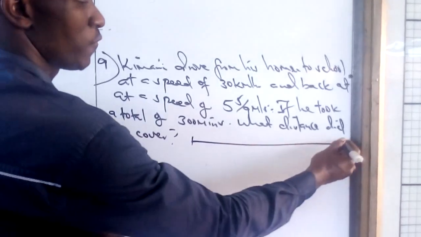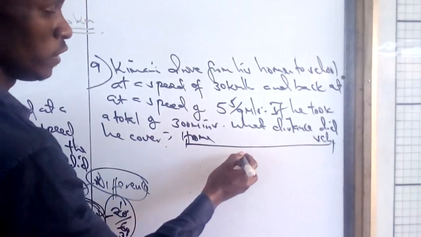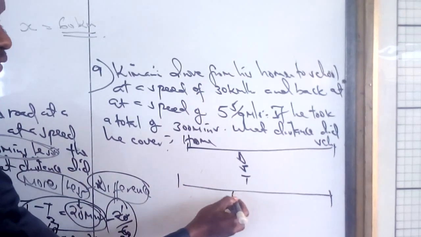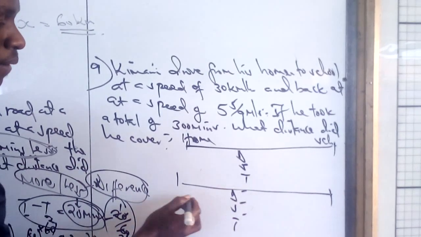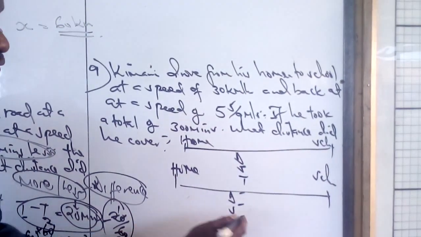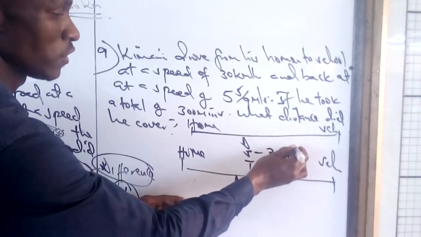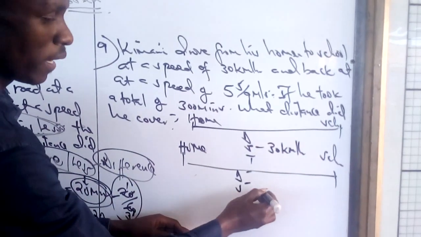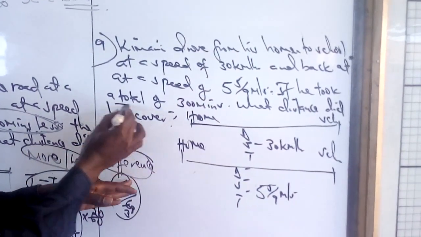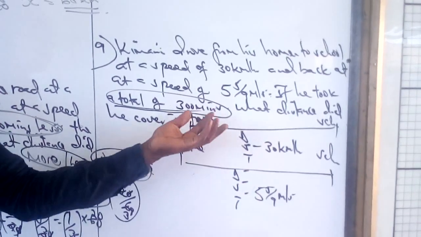So Kimani traveled from home to school. He covered distance, speed and time, and back distance, speed and time. Remember, it is back home from school, so he also covered the same distance. He traveled at 30 kilometers per hour and back home at 5 and 5/9 meters per second. He took a total of 300 minutes. So this time plus this time is 300 minutes.